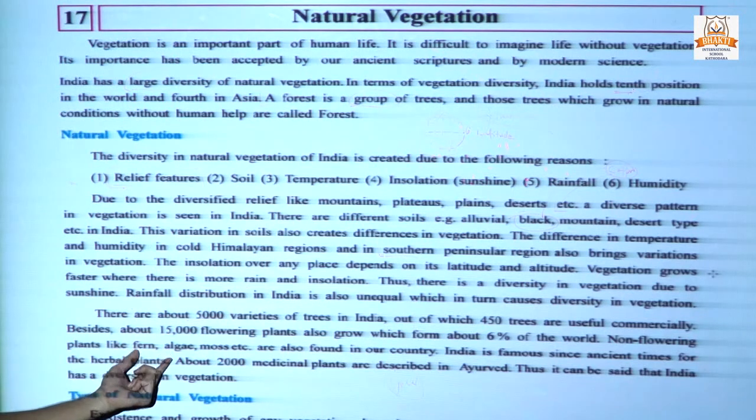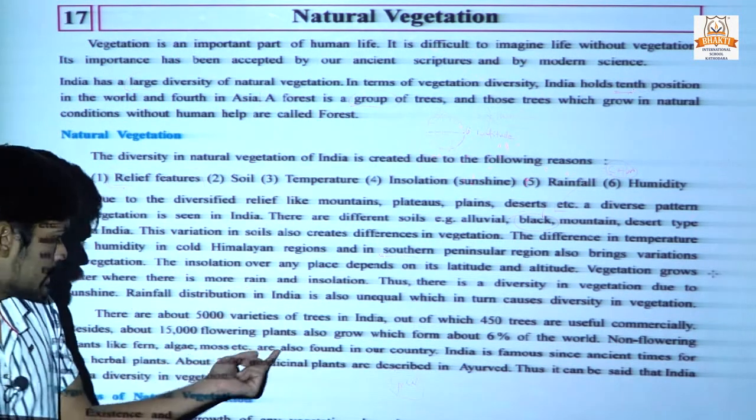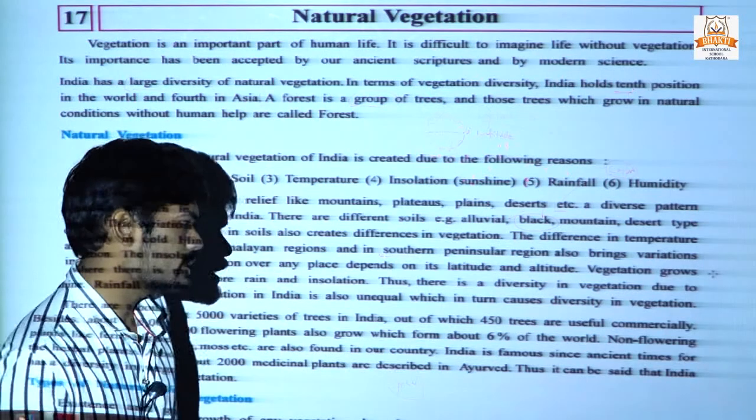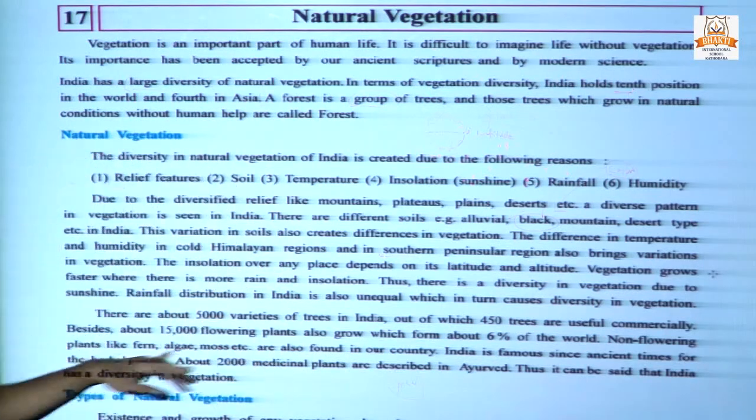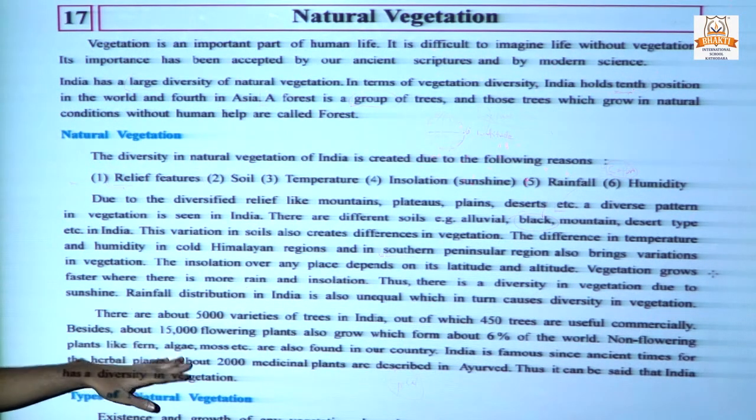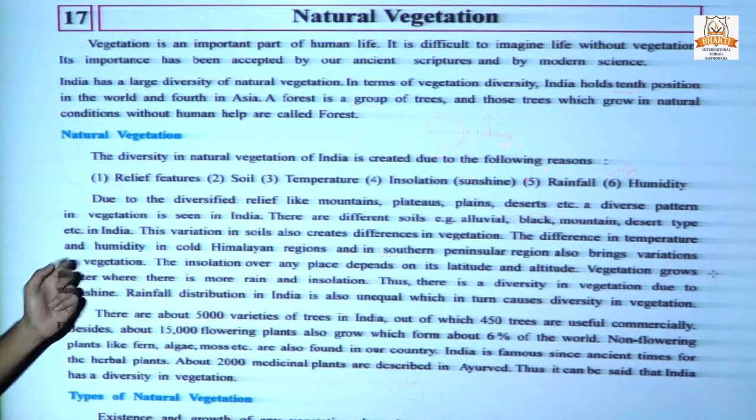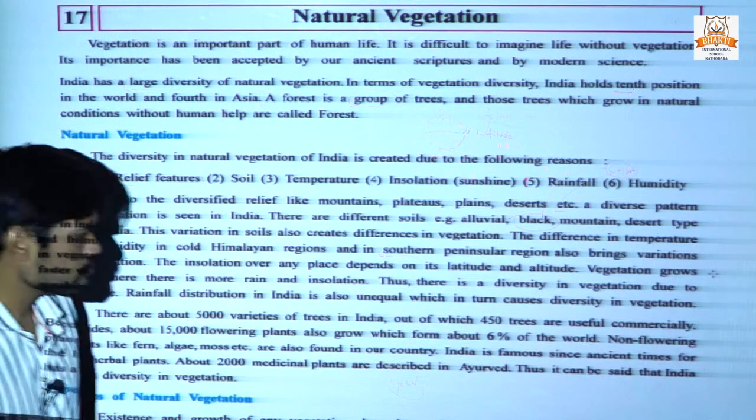Non-flowering plants like fern, algae, moss, etc. are also found in our country. Non-flowering means this kind of plant does not give flowers. It is only like a tree, and this kind of plant is also grown in our country.